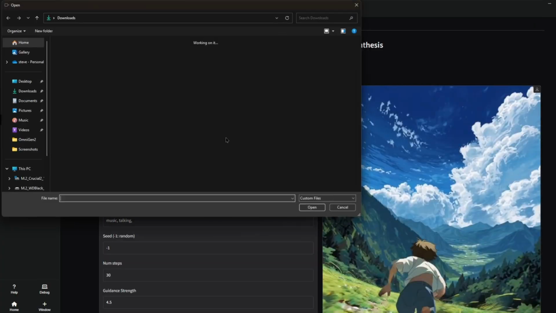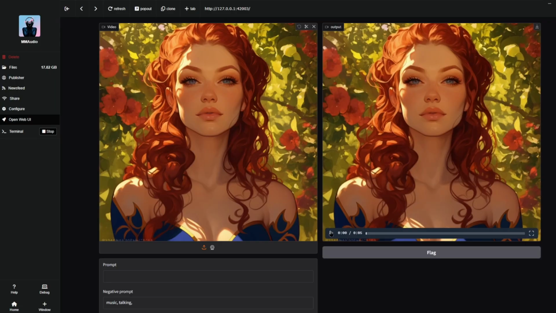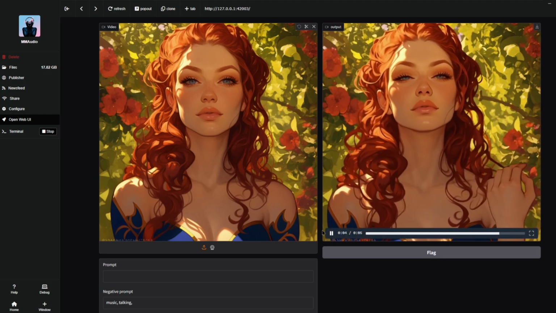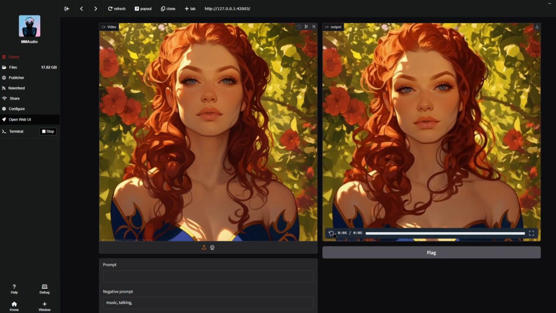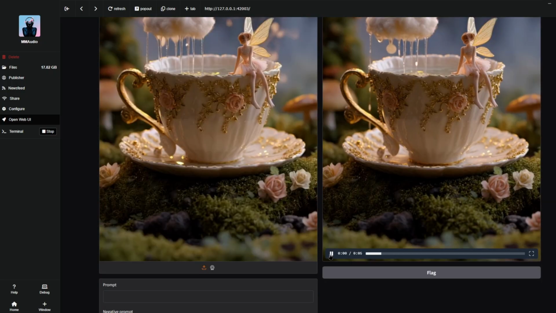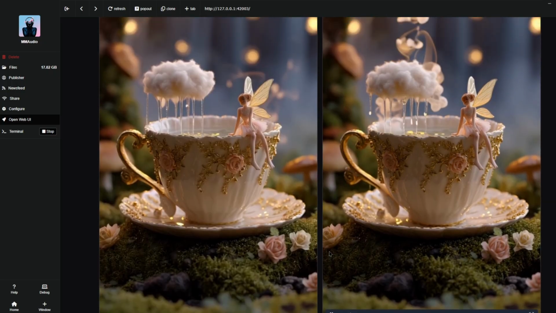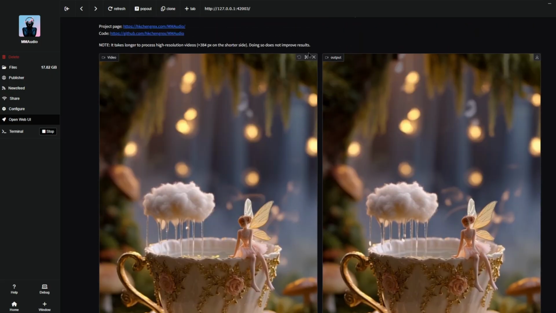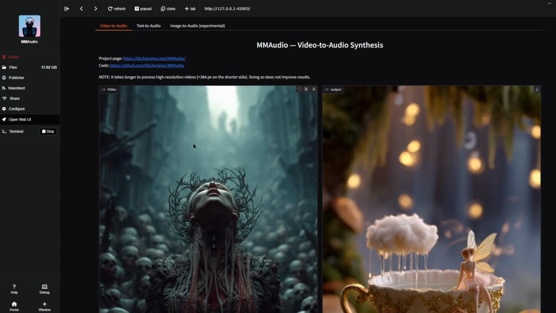Let's try another video. This one's going to be interesting because there's not much going on here. Let's see what it does. It's actually really good. I like the result there. Now let's try this one of a fairy on a teacup. That's actually really nice. First try, it does a really good job. I've had some good results with this, and at the most I've generated maybe 2 or 3 and I get a perfect result. Let's try one more and then we'll move on.